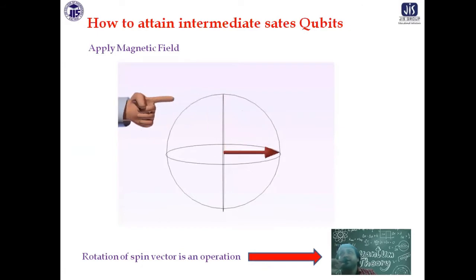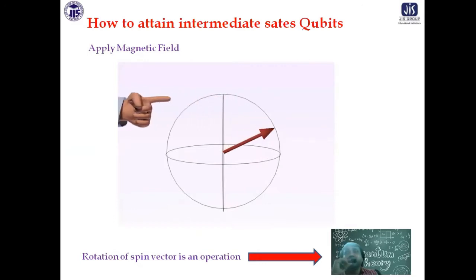Spin is the magnetic state of the electron, and a magnet can interact with another magnet. So application of a magnetic field is a prescription for changing the direction of the electron spin. You see what you are doing: you are bringing the finger and rotating the spin of the electron. Now these are the intermediate states, between up and down. You can even go from up to down, and you do this with the help of the external magnetic field.